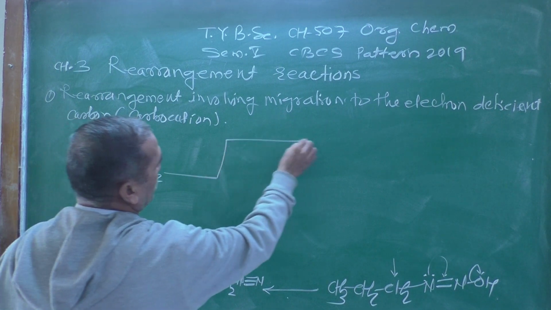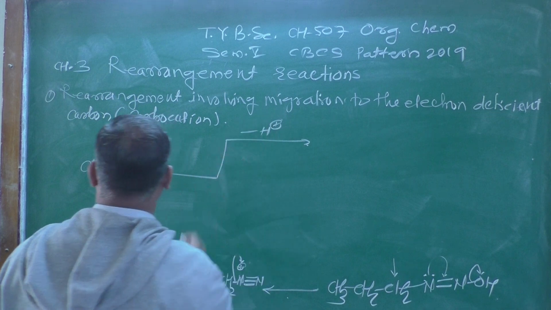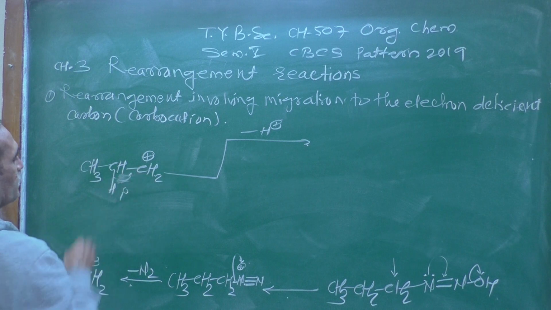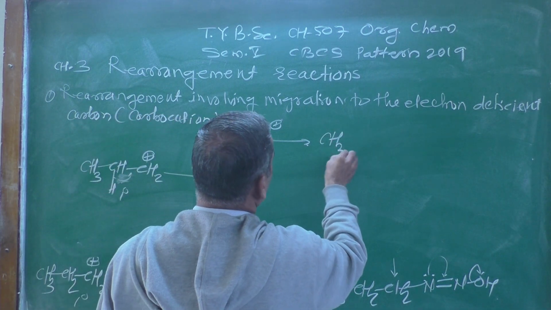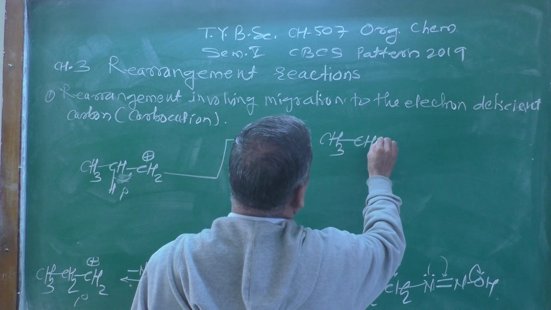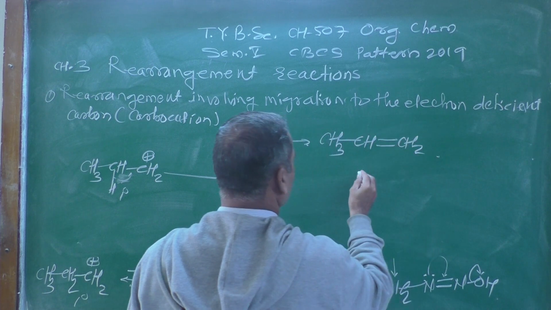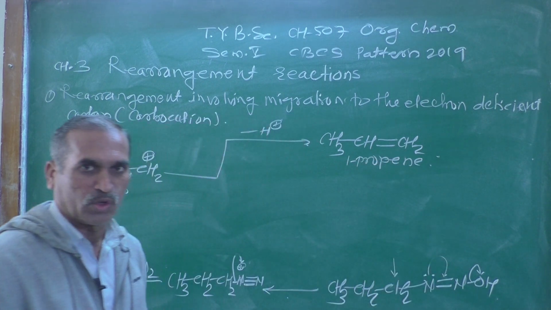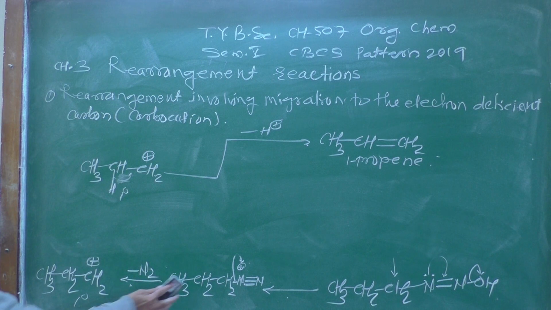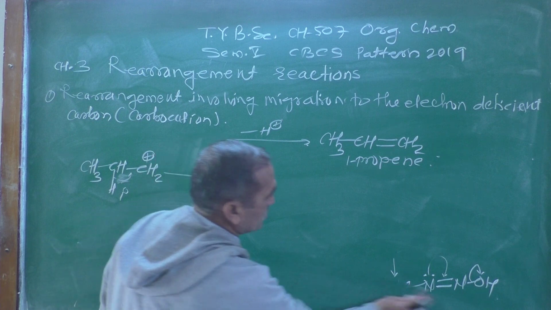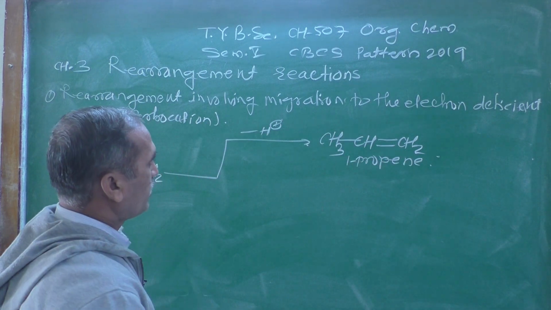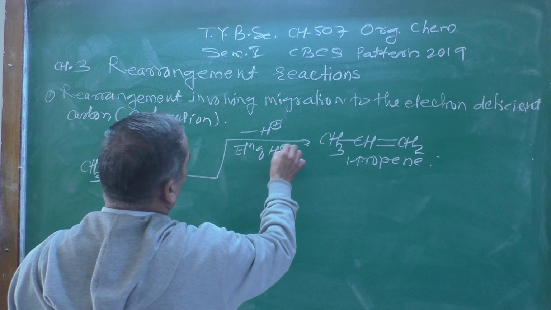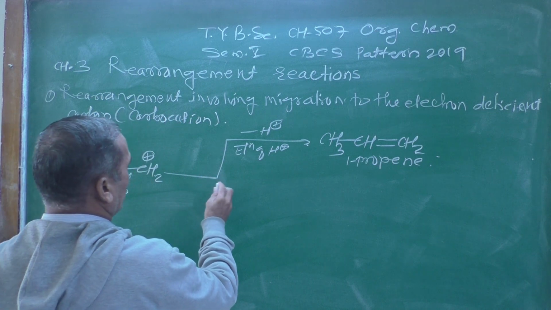When the primary carbocation loses a proton, when a hydrogen atom is lost from here, we get CH3, then CH double bond CH2, which is propene. This is the first case, where there is an elimination of H plus taking place.